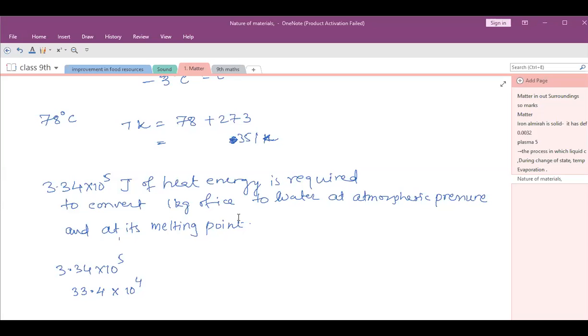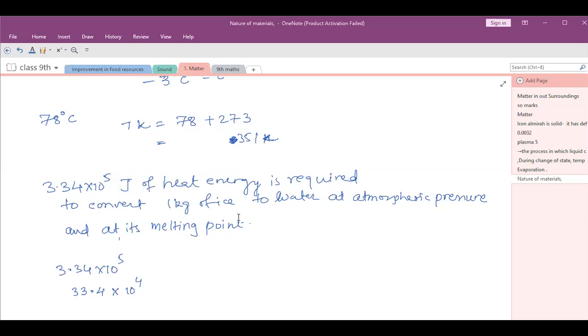The latent heat of vaporization of water is 2.25 into 10 to the power 6. Let me check in the book. Options are not wrong, you have to manage it.